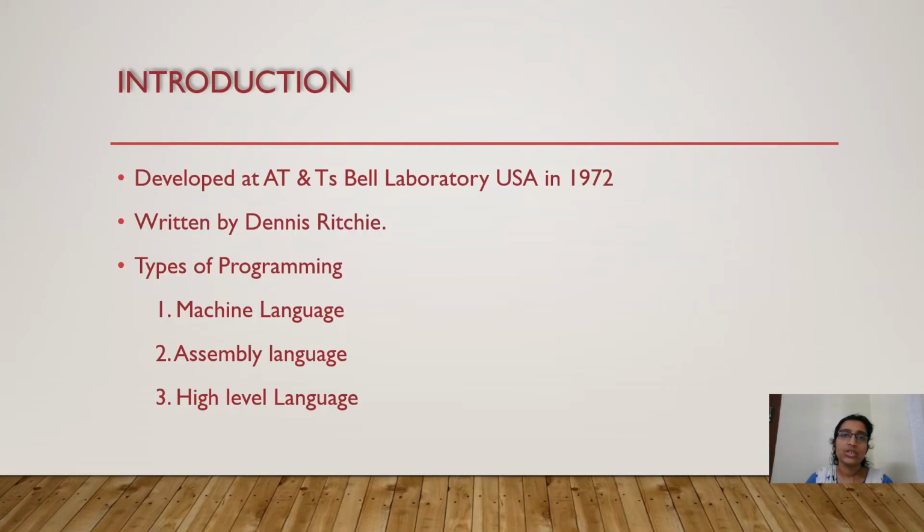So language means what? Language is a method of communication. For example, if I want to communicate to a person using Malayalam language, I can do it in Malayalam language or English language or Hindi language. Similar to that, to a machine, if I want to communicate, I cannot use the normal languages available.